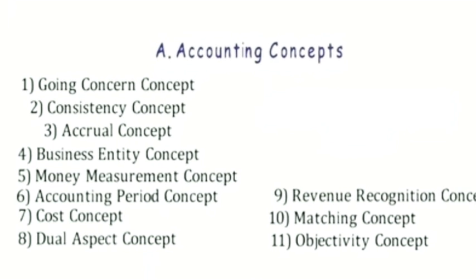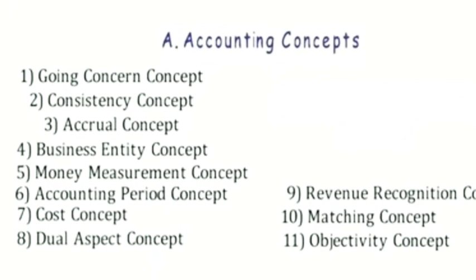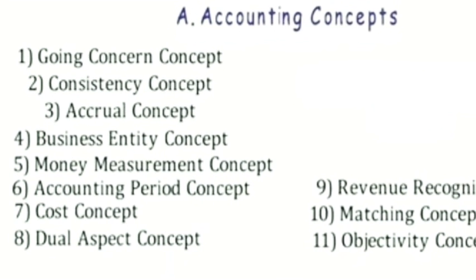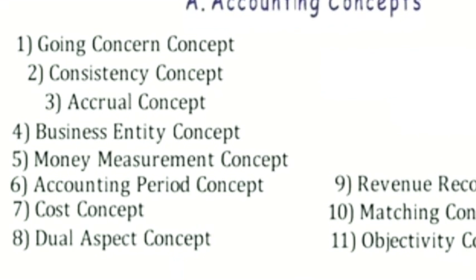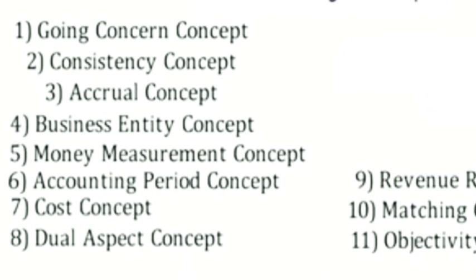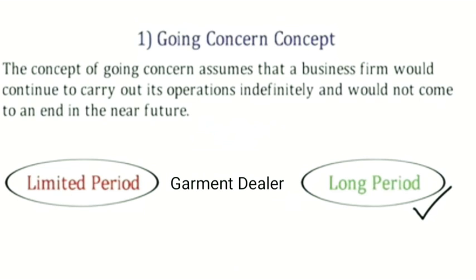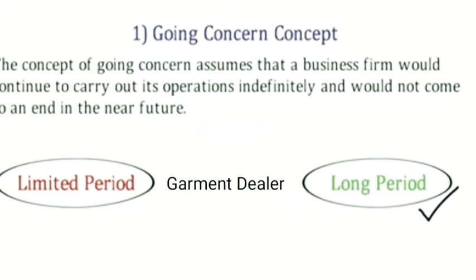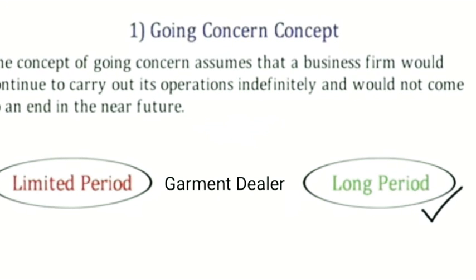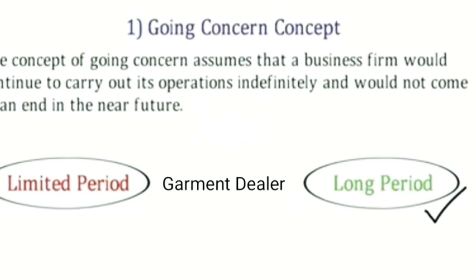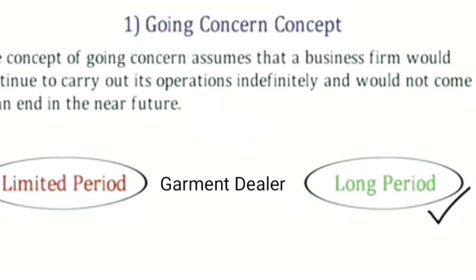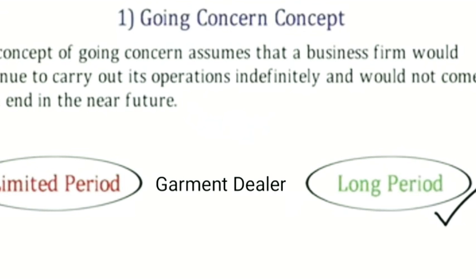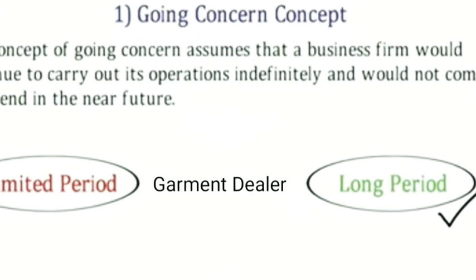Here the names of the 11 accounting concepts are mentioned, and we will study each and every concept in detail following the order mentioned here according to the number. As already mentioned, accounting concepts are assumptions, so the first accounting concept is the going concern assumption, that is, the going concern concept. In this concept we can assume that a business will definitely run for a longer period of time instead of a limited period.